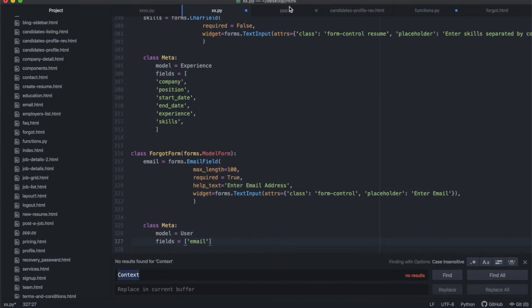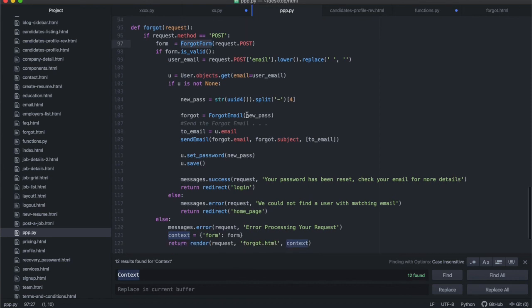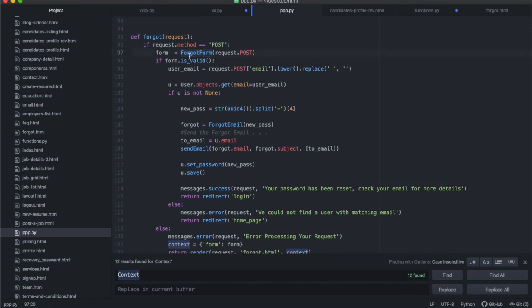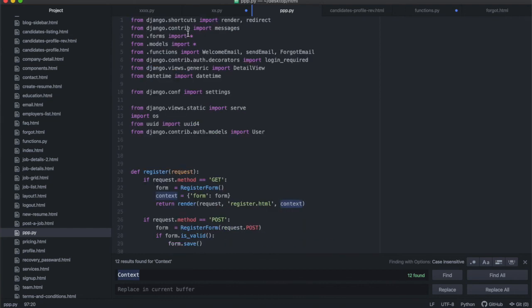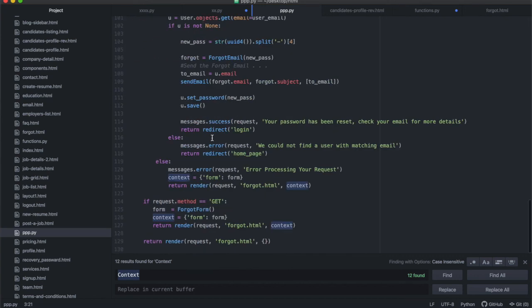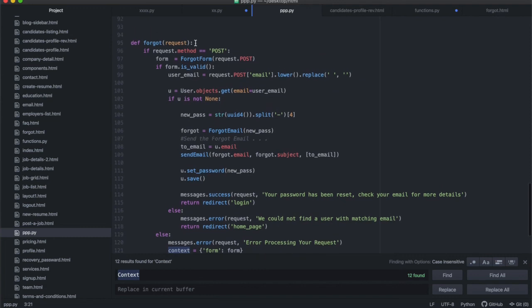Then I need to go into my other file and call the forgot form. But before I can call it, I have to import it at the top. So, from forms import. But if you had used the wildcard and imported everything, then you don't have to retype it every time. That's why I like using the wildcard, because after I start typing too many forms, it's just easier. If you didn't have it like this, you would have to import it at the top over there, like that. Now we can access this forgot form.